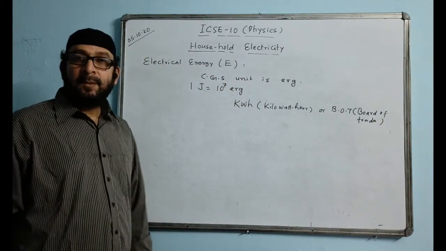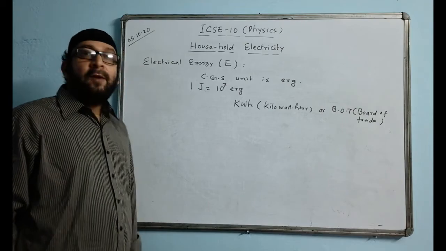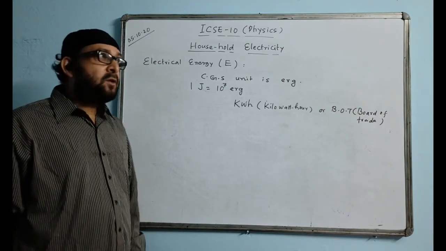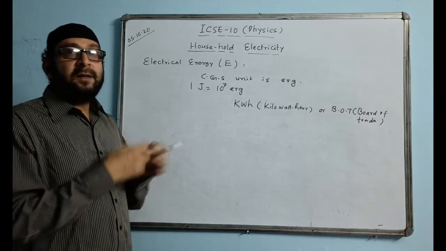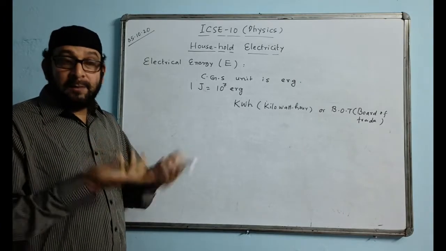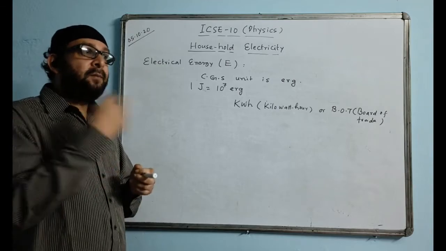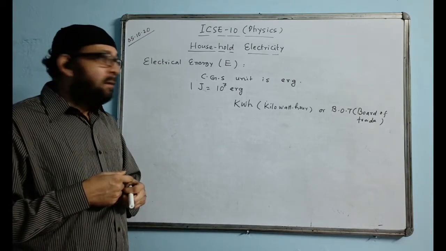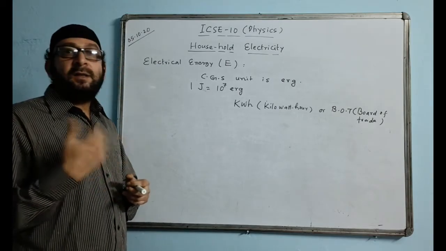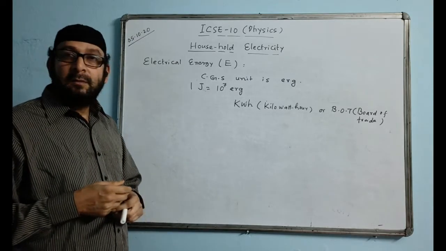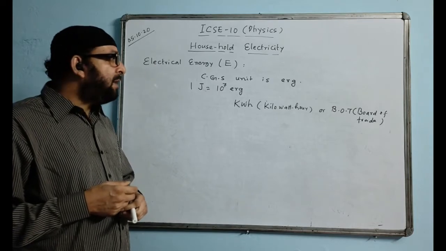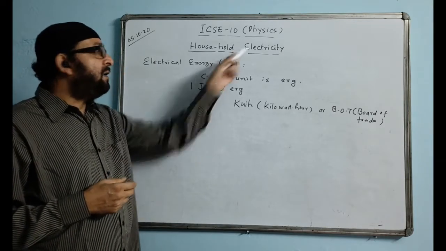Okay. Why are we calling it the commercial unit? Because every month we consume electricity and the bill comes to our home and we have to make payment. Every household has to pay the bill of electrical energy.